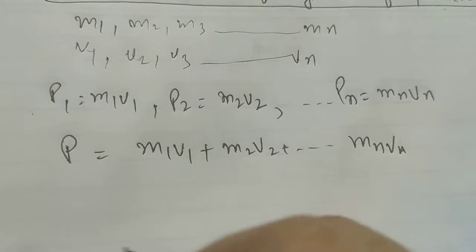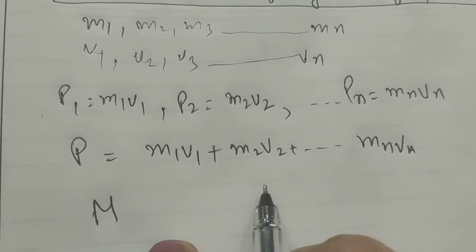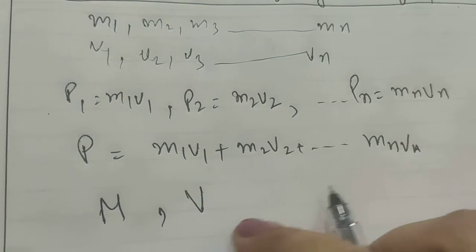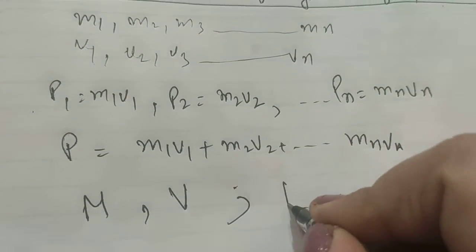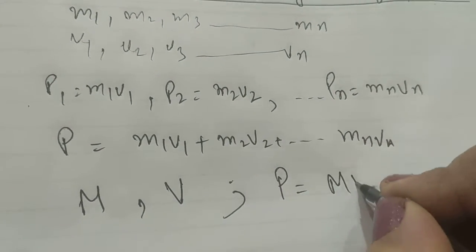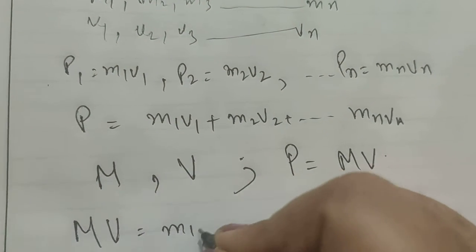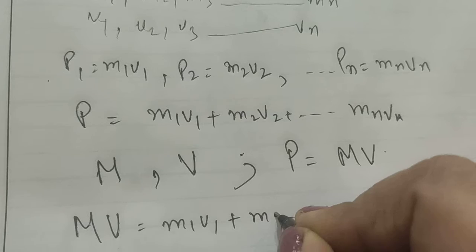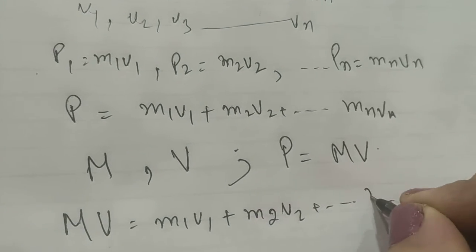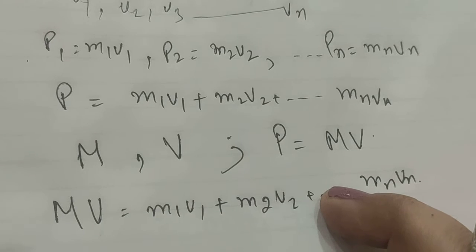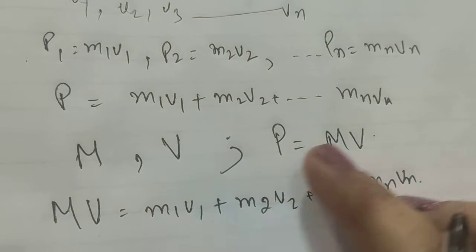Now if capital M is the mass of the center of mass of the body and v is the velocity of the center of mass, the net momentum P is equal to M into v. So in that case we can write M v is equal to m1 v1 plus m2 v2 plus so on up to mn vn, right? Or we can say that if we differentiate both sides,